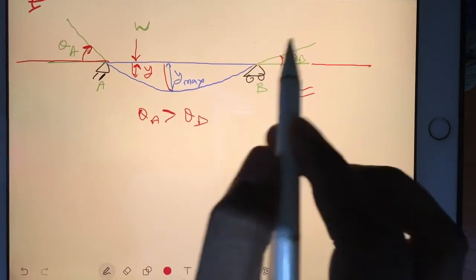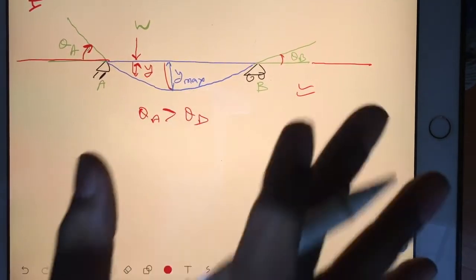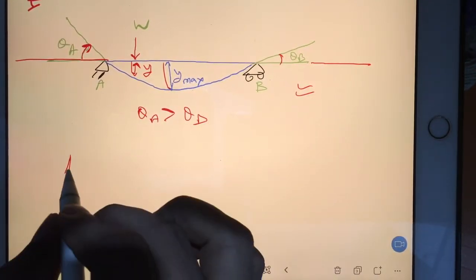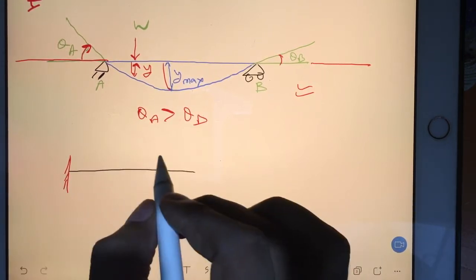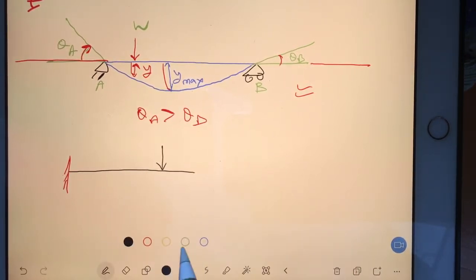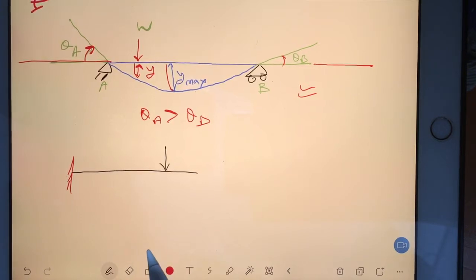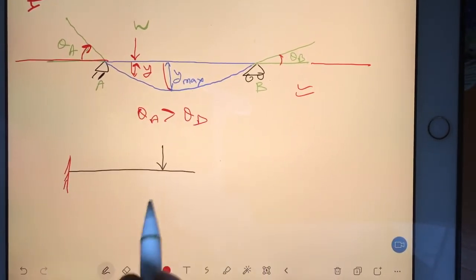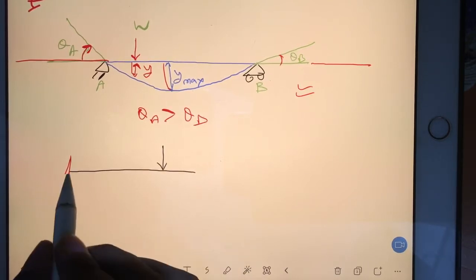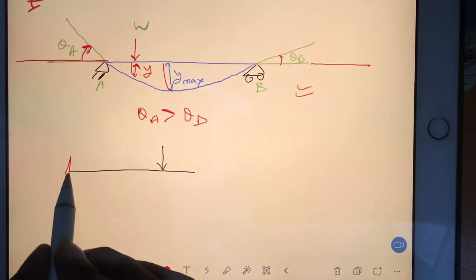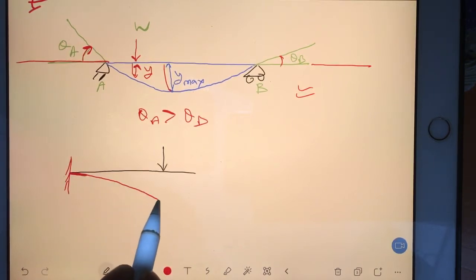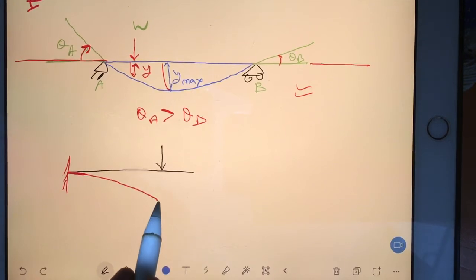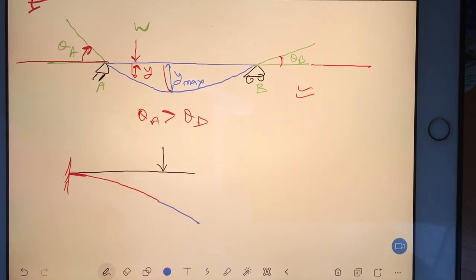Okay, now I will draw one cantilever for the example purpose. So I am going to draw one cantilever here, and we are going to apply one load here. So see what kind of elastic curve will come. What is elastic curve? The final position, or you can say the deflection curve. Okay, so you know this kind of curve will come. I will draw like this. From here to here it will be curve, but after that it will be straight line. I hope you understand this.